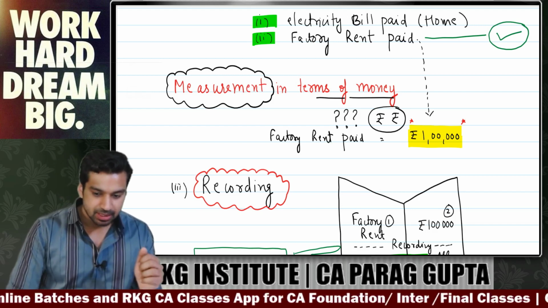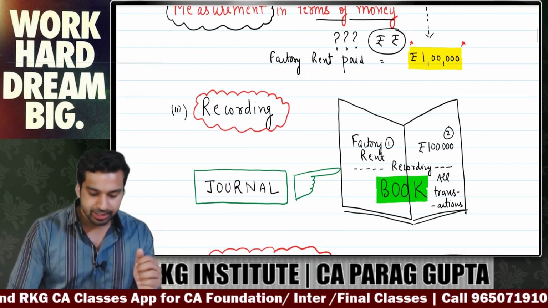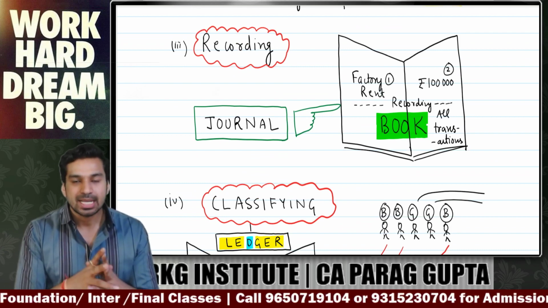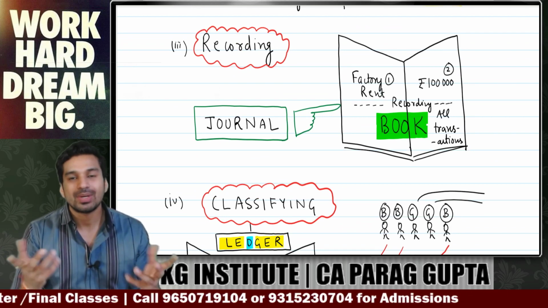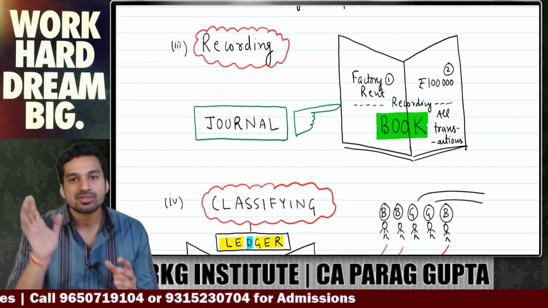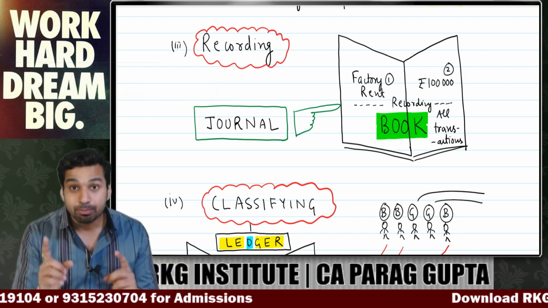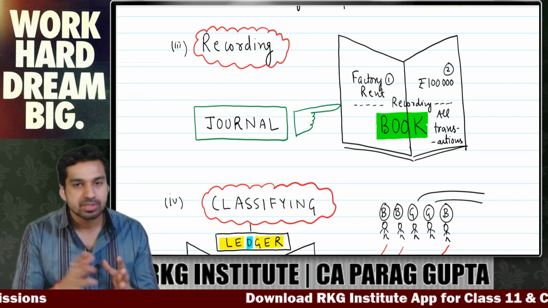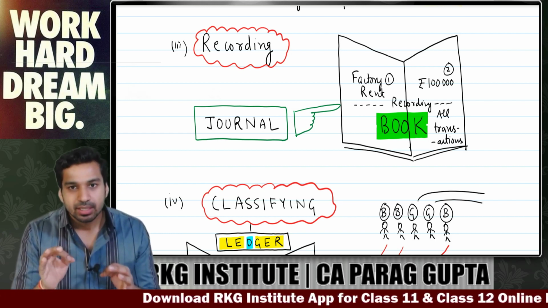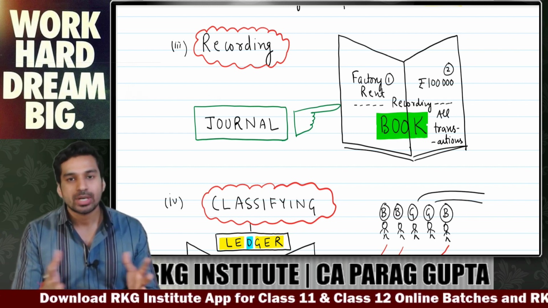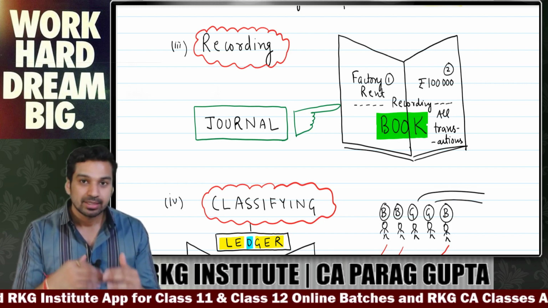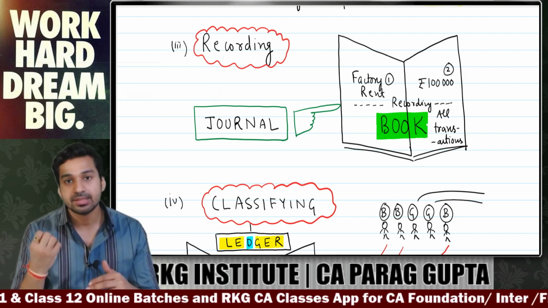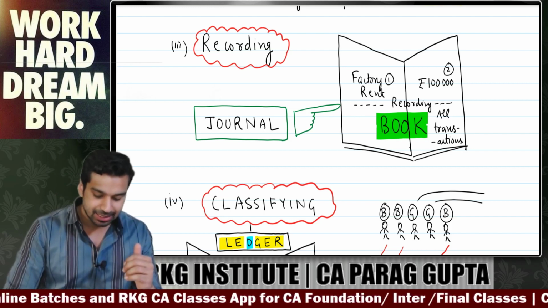This is step 2. Then your step 3 is recording. What is recording? Recording is very simple. When you record a transaction, like I have paid salary of rupees 20,000, let's say, I will record this transaction in my book, and the book in which I do my recording is known as journal. So you have to remember this name. The book in which we record our transactions is known as journal. So these are your 3 steps. First, identification. Second, measurement in money terms. Third, recording. After that comes classifying.